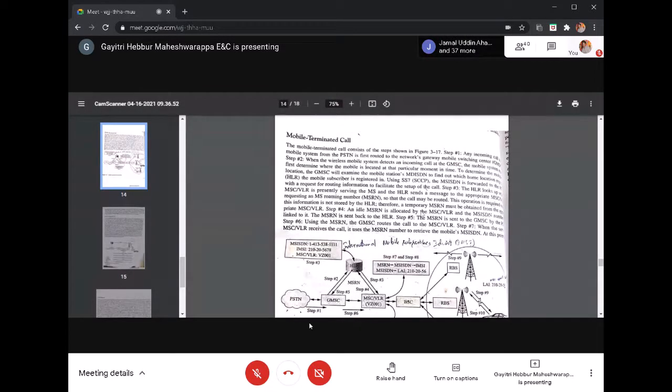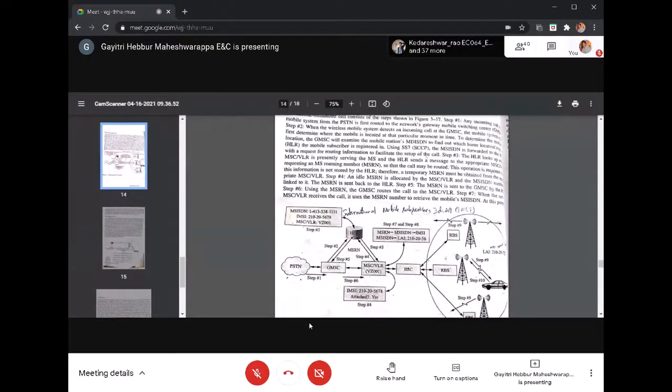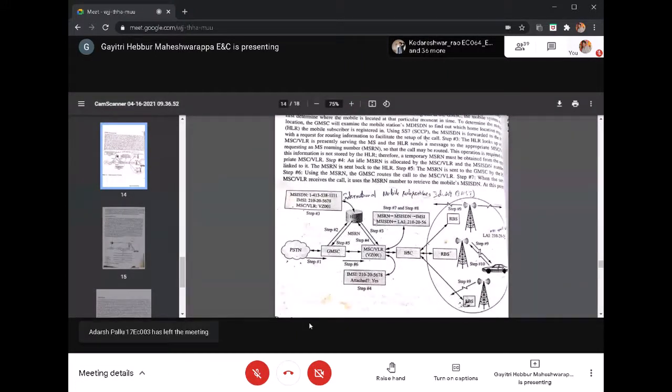You need to write it. Okay, is it clear? Any doubt? So MSRN is nothing but the mobile station roaming number. That will be collected by the VLR, the visitor location register. It will give you the current location update of the mobile which you have dialed. Based on the MSISDN number, it will route the call to that particular location.